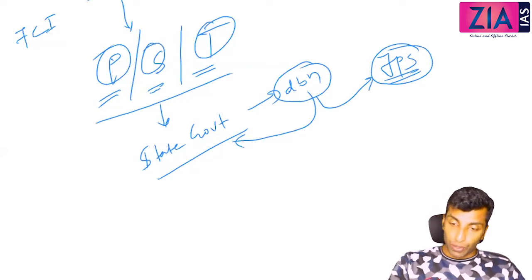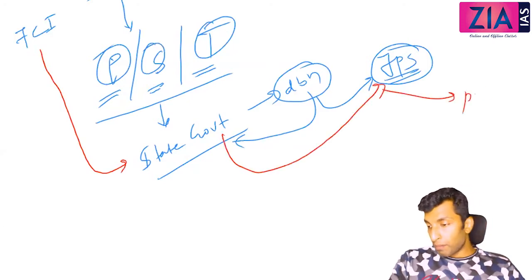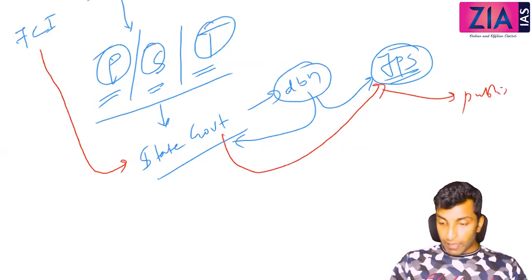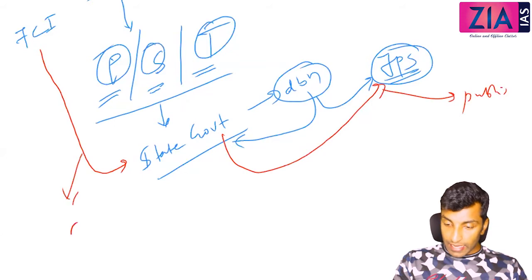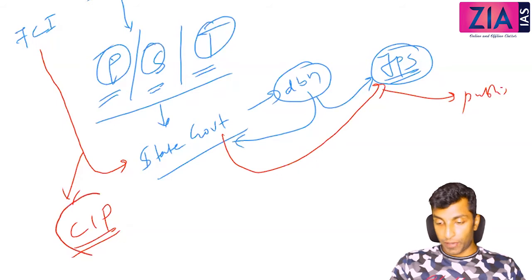Okay, so FCI will sell the food grains to state government, right? First FCI will give to state government, and then state government through fair price shops will sell to public. Now FCI will sell to state government at a price which is known as central issue price. Just write, food grains are sold by FCI to states at central issue price, CIP.